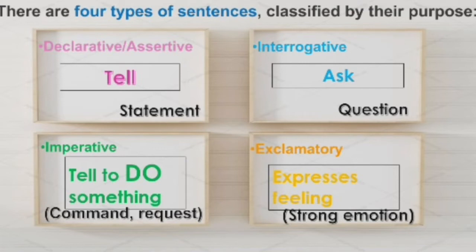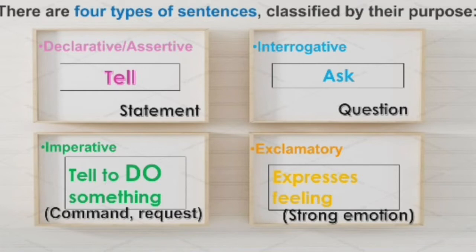The next type of sentence is the interrogative sentence. An interrogative sentence is used to ask a question, to ask for information. And the third is imperative. Imperative sentences are used when we want to make a request, order someone, give a command, or sometimes give a suggestion or advice. We tell someone, we suggest someone to do something, we request someone to do something.